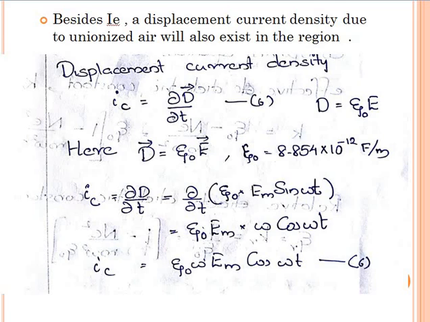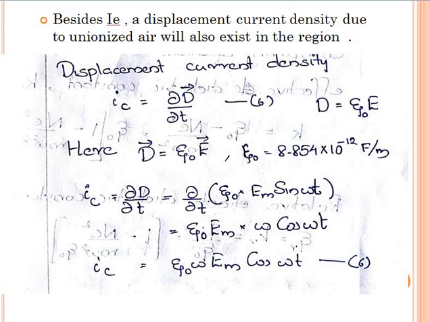We know that D equals epsilon E. The medium is air, so epsilon equals epsilon 0, which is 8.854 into 10 power minus 12 farad per meter. So J_c equals dou D by dou t equals epsilon 0 into dou E by dou t.